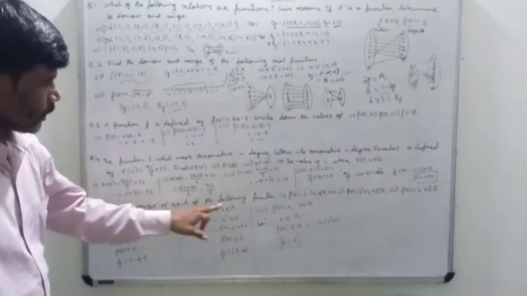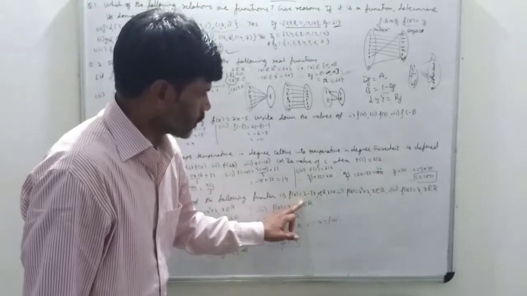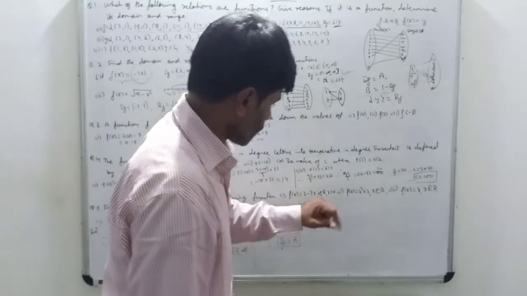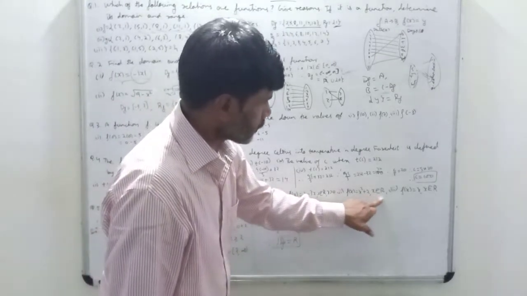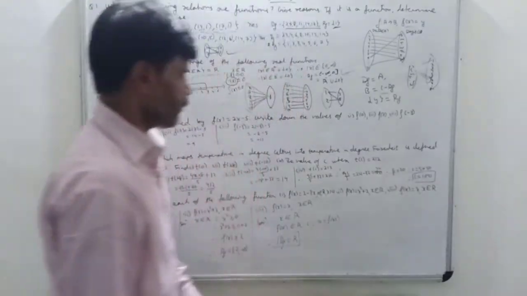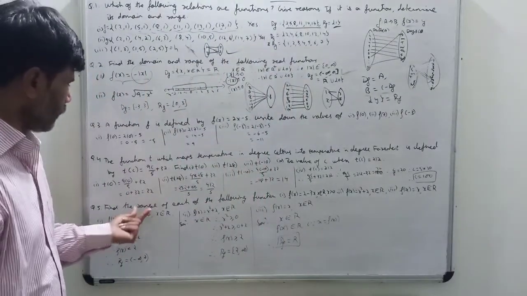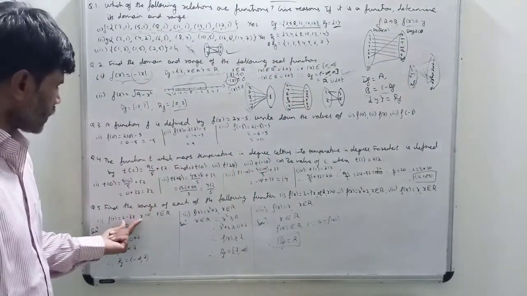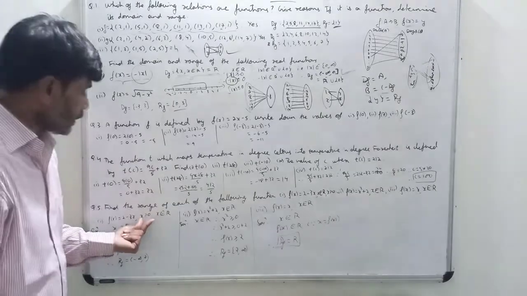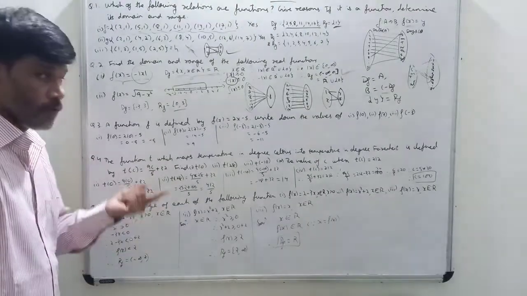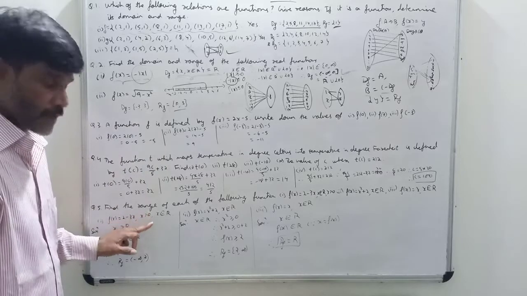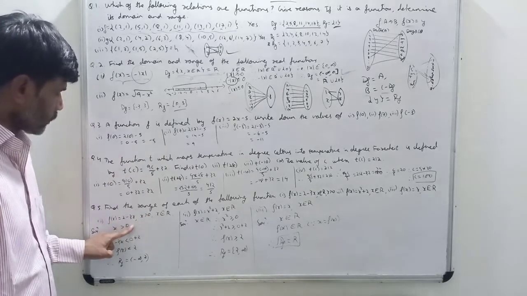Now find the range of each of the following functions. First, f(x) equal to 2 minus 3x when x is greater than 0, f(x) equal to x square plus 2 when x belongs to R, and f(x) equal to x when x belongs to R. Okay, again same range question. So first 2 minus 3x when x is greater than 0. So here it is given when x is greater than 0 we have to find out the value of f(x). Okay, x is greater than 0, but I want what?